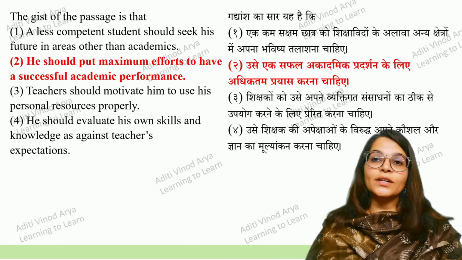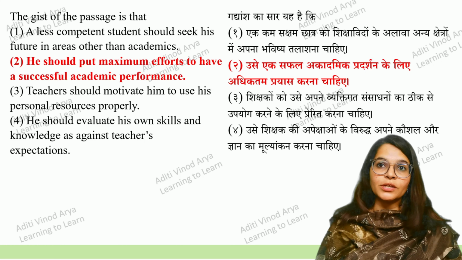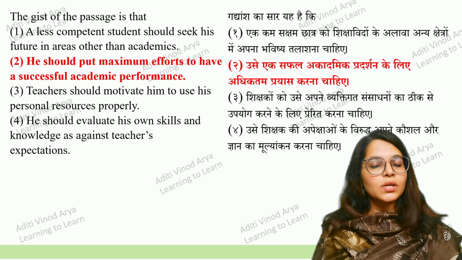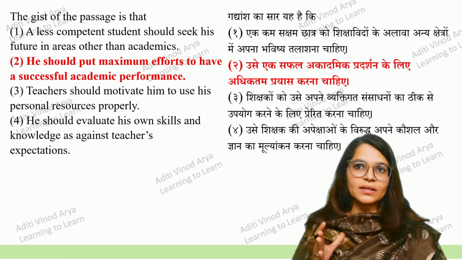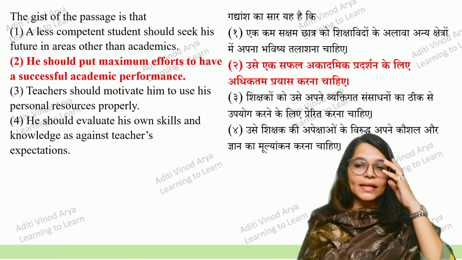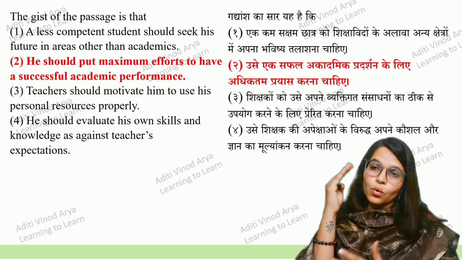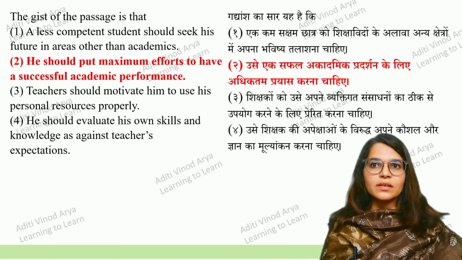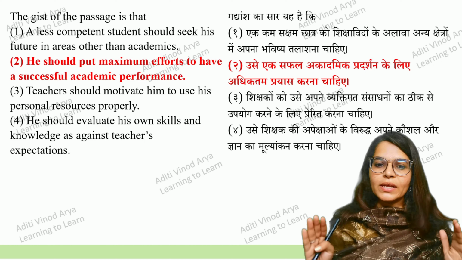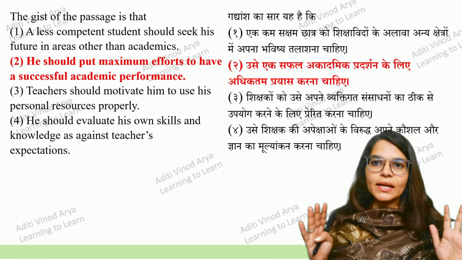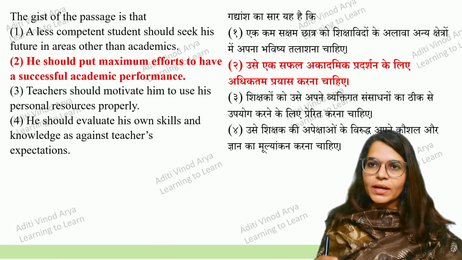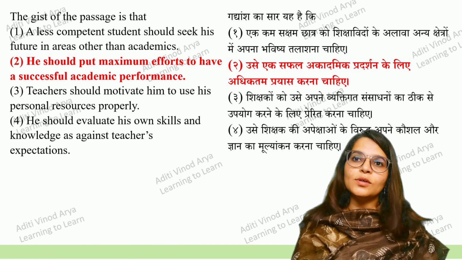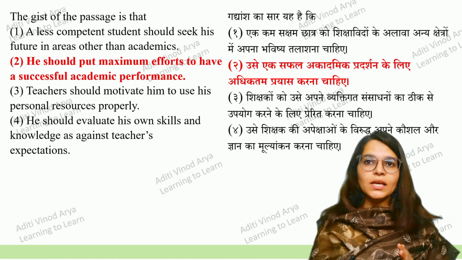Why did I not choose fourth? Because it was never mentioned in the passage that the student should go against the teacher's expectation. This was never mentioned. So if nothing is mentioned, we cannot assume, we cannot take our own conclusions. We should conclude only according to the paragraph. So that is the right answer. I think this was a very easy para. If you just sit silently, read the entire para in silence, putting all your energy and focus into that particular 2 pages, you'll be able to crack this RC very easily and get all the 5